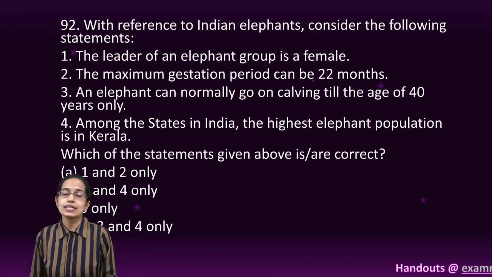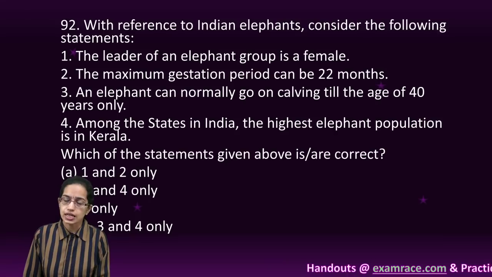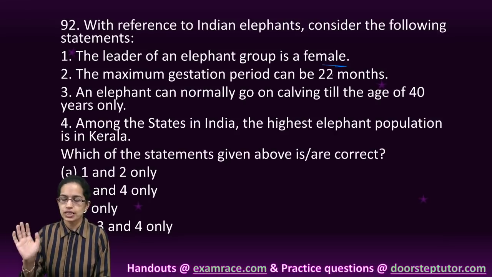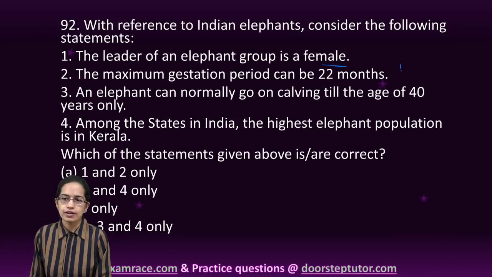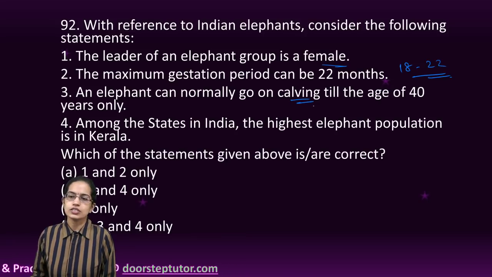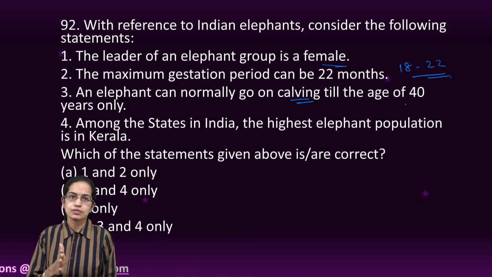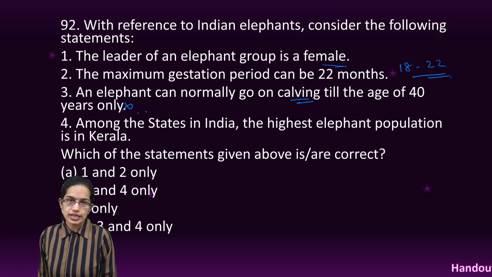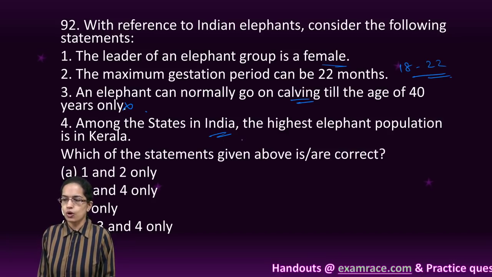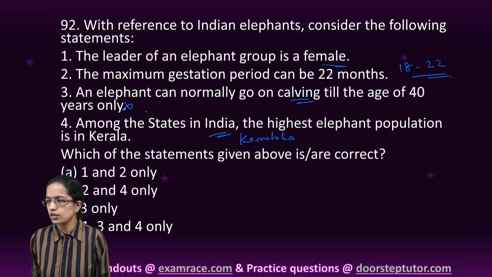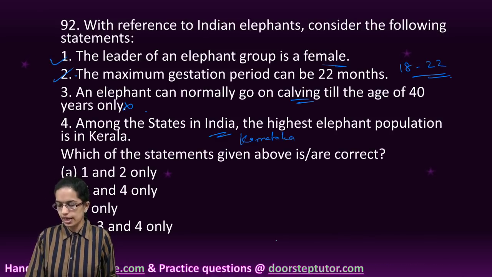The next is, in elephants, you have a matriarchal system, where the oldest and largest female is the head. The gestation period varies from 18 to 22 months. The calving is usually up to 40 years but can go up to 60 years, so 40 alone is incorrect here. The state with the highest population of elephants is Karnataka at present. So options 1 and 2 are right.